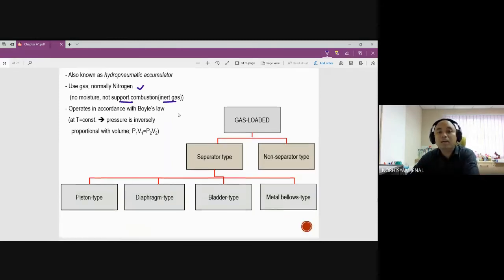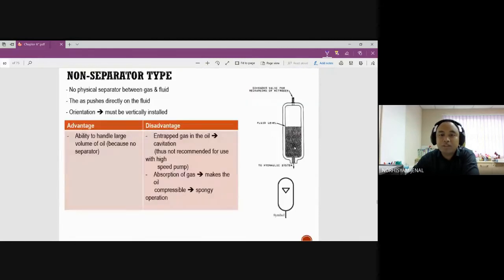Usually this is based on Boyle's law, so in terms of pressure we assume a constant temperature: pressure 1 times volume 1 equals pressure 2 times volume 2. We have two types, separator type and non-separator type. What's the difference? Separator is like this. Non-separator means we don't have any separation here. For separator we have piston type, diaphragm, bladder type, and metal bellows. For non-separator type, we only have one type, which means we have gas here, for example nitrogen.